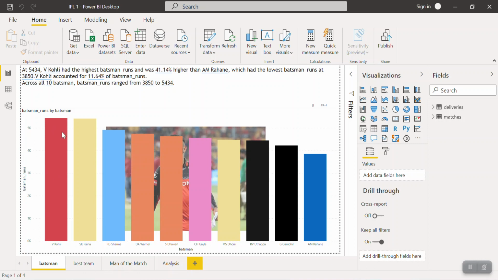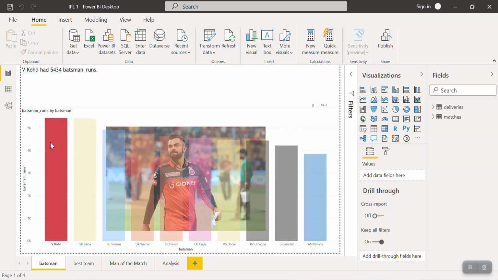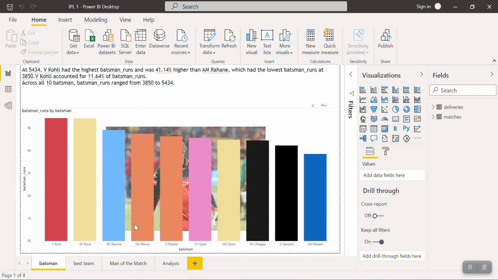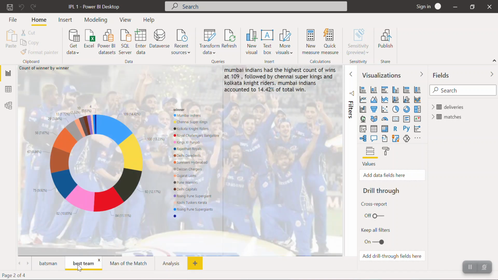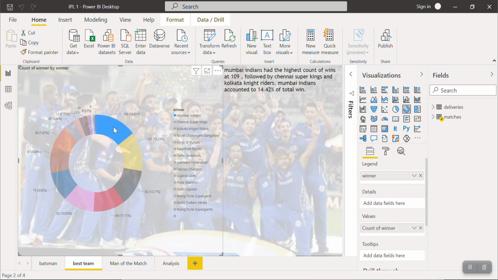The 3 slides are very familiar to you already, but I'll still give you a brief description. This is the top 10 batsmen with the highest scores, and you will see that is Virat Kohli followed by Suresh Raina, Rohit Sharma, and so on. So Virat Kohli has the highest number of runs. Of course, King Kohli, we don't call him that just like that. And next we come to the best team. Like we already saw, Mumbai Indians is currently the best team with the highest number of trophies and highest number of wins. They're the most successful team, followed by Chennai, Kolkata, RCB, and so on.